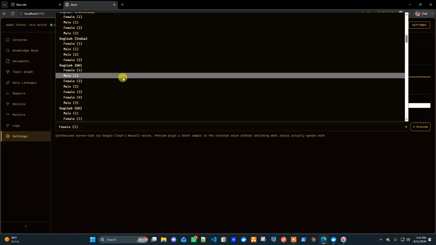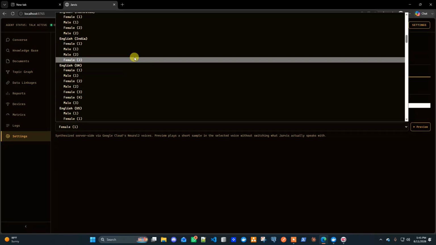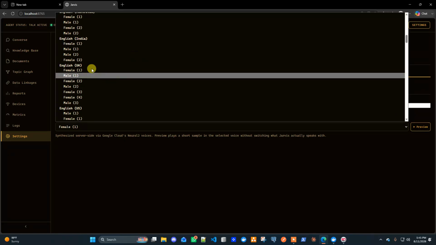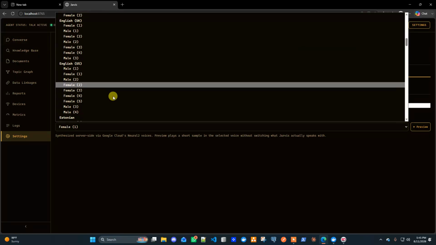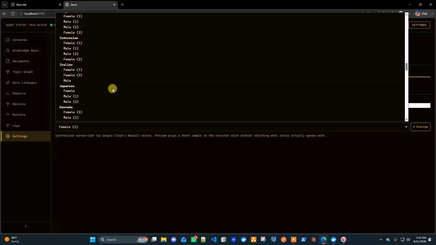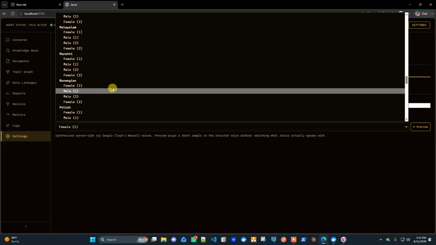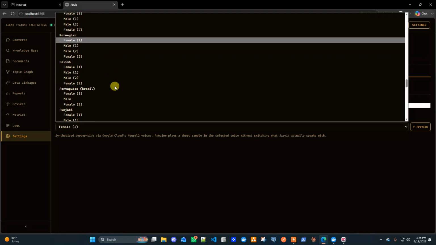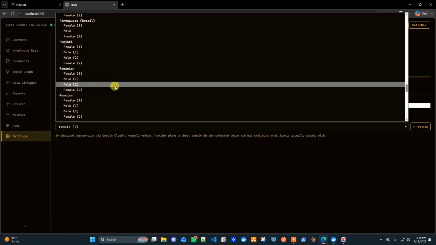For example, I can choose the voice in any language, and when we are connected to Gemini and doing the conversations, it can talk to me in any of these languages. I just need to give the instruction, like, hey, can you talk to me in Telugu and respond to a particular question? It would respond to me in Telugu.